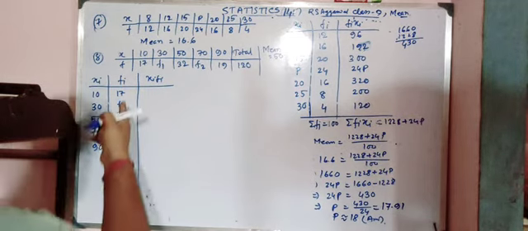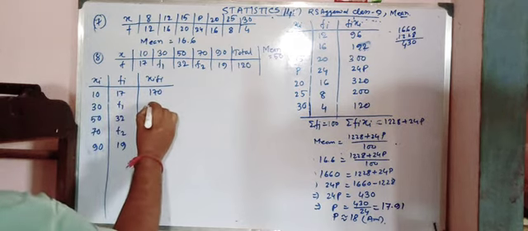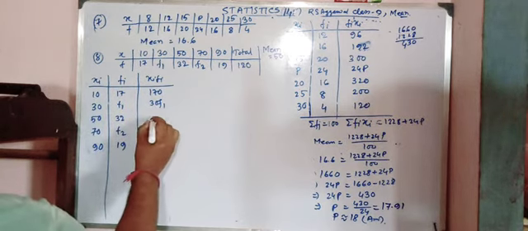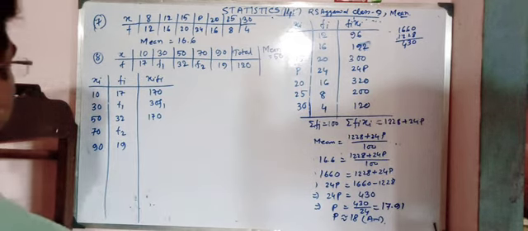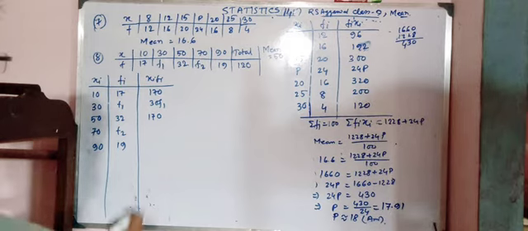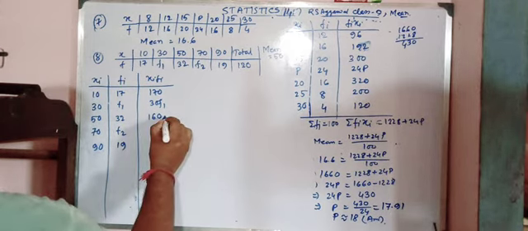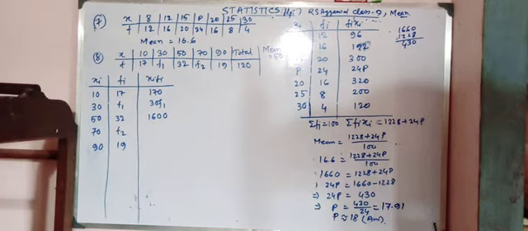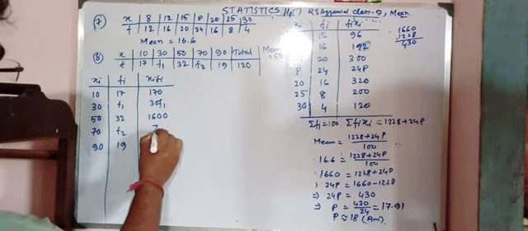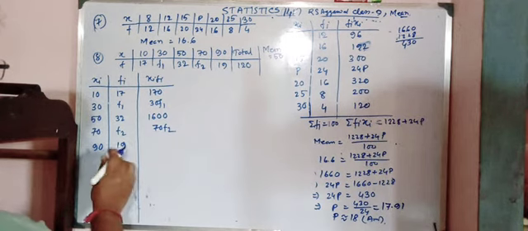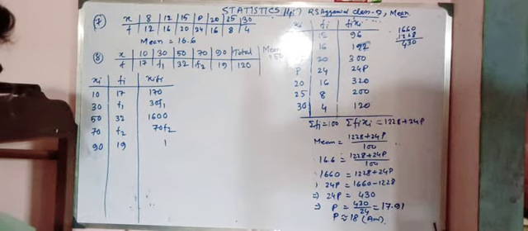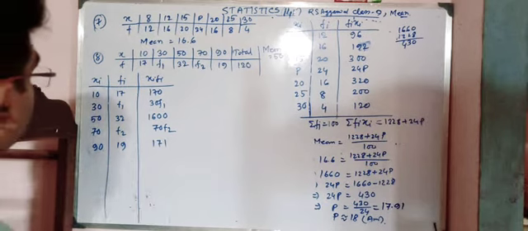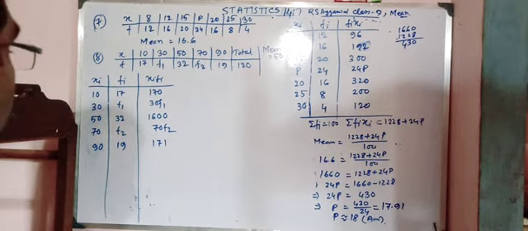Now fi xi means 170, 30 f1, next 1600, next 70 f2, next 1710.